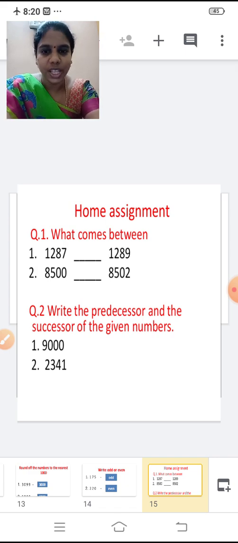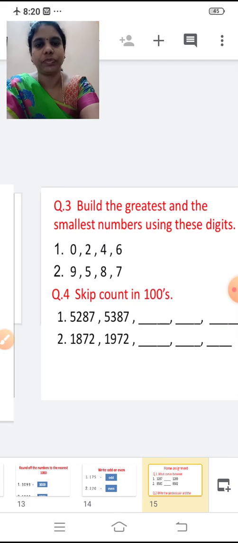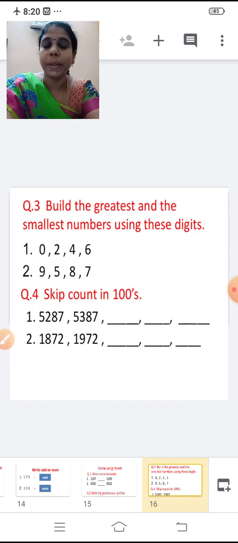Second one, write the predecessor and the successor of the given numbers. You are going to write the predecessor and successor. First one is 9000. Second one is 2341.